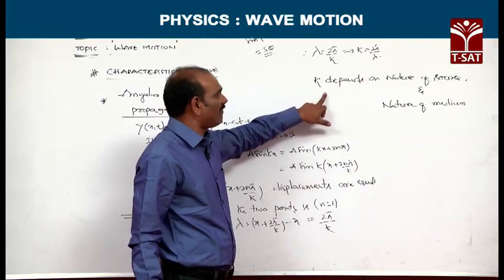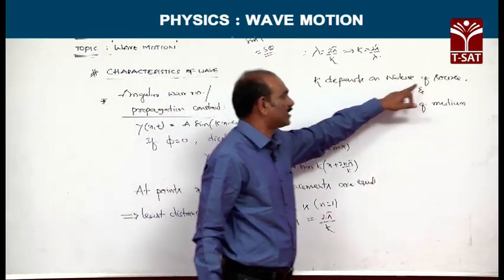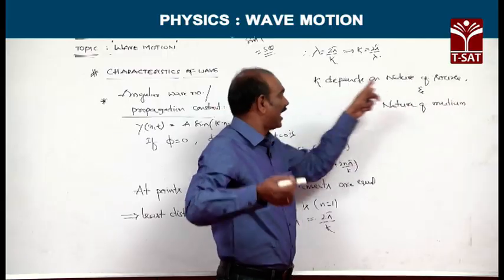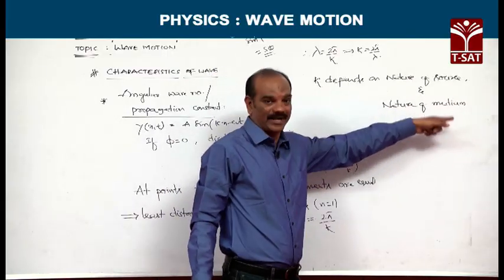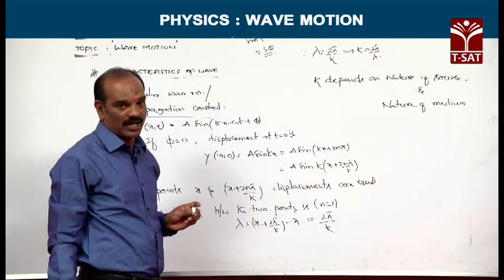Now, mainly this k value is called propagation constant. This k depends on nature of source emitting waves, and k also depends upon the nature of medium. This is how wavelength and the propagation constant are related to each other.